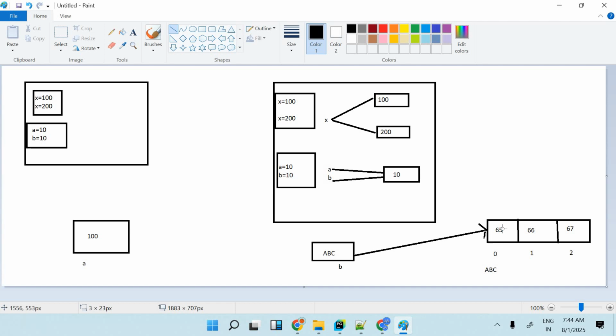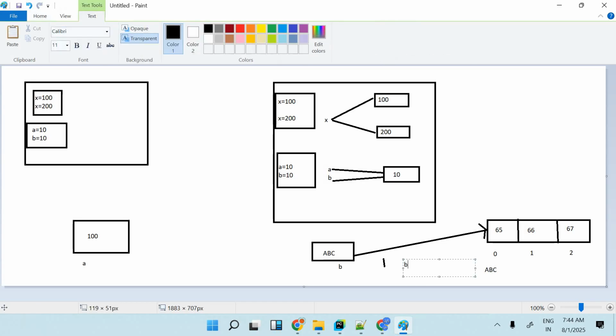So if you want to display that 65, the first value, what will I write? I will write B of 0. What does it do? It will give me 65 only. If I write B of 1, it will give me 66. If I write B of 2, it will give me 67. So we have different indexing here.